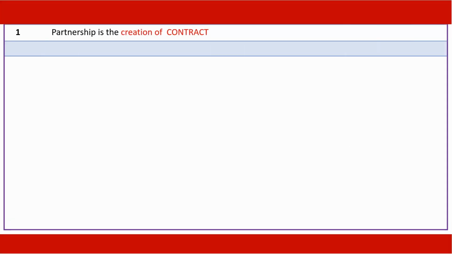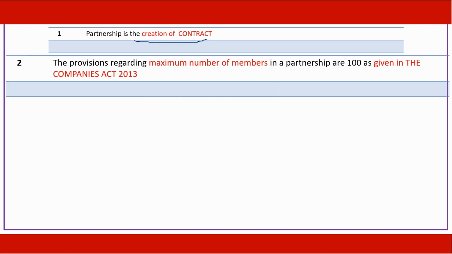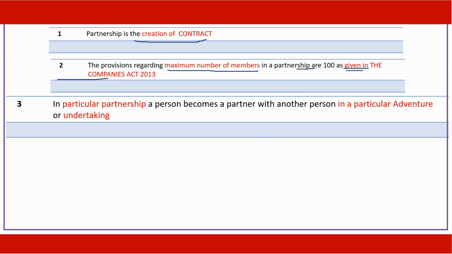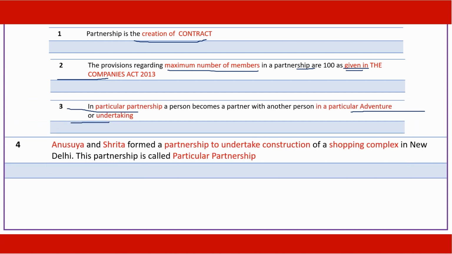Partnership is the creation of a contract. The provisions regarding maximum number of members in a partnership to be 100 is incidentally given in the Companies Act 2013. In a particular partnership, a person becomes a partner with another person in a particular adventure or undertaking. Anusuya and Shrita formed a partnership to undertake construction of a shopping complex. This partnership is called particular partnership.